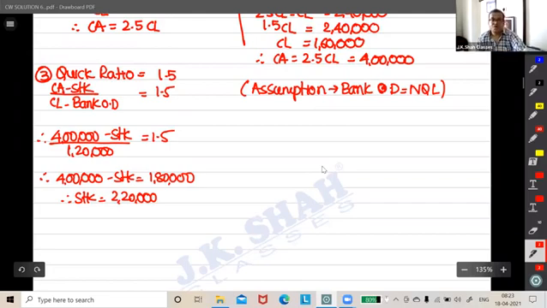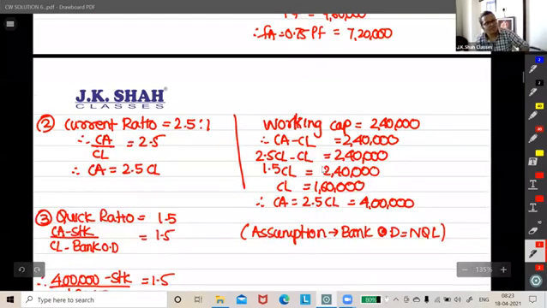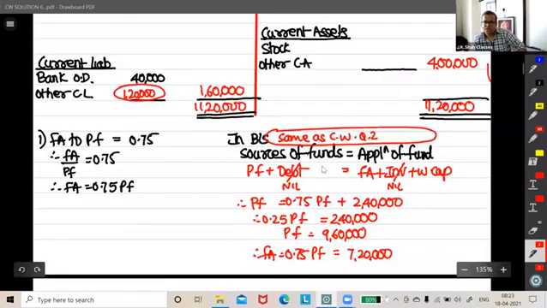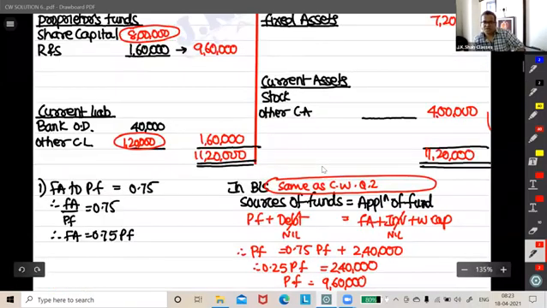Okay, fine. So put stock over here as 220, and I think then we'll be done. If this is 220, then other current assets will be the balancing figure, no? 180.